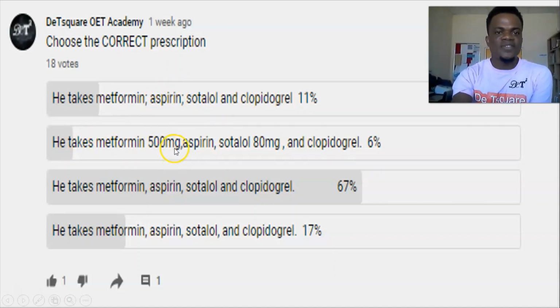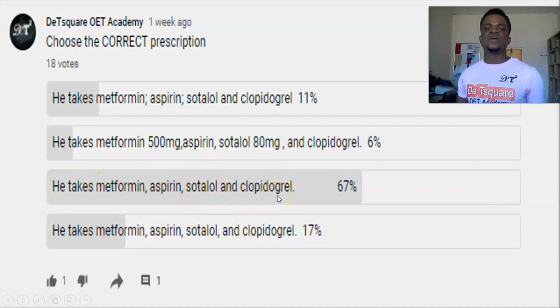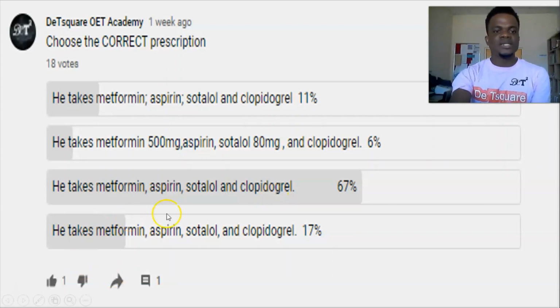Let's look at this one. He takes metformin 500 milligram. Here, the person is adding some of the dosages, but is not using a comma to separate the name of the drug from the dosage. So this is also wrong. He takes metformin, aspirin, sotalol, and clopidogrel. This statement is the correct statement. So when the dosages are not needed, just use a comma to separate each drug from the other. Okay, this one, he takes metformin, aspirin, sotalol, would have been correct, but the person added a comma here, whereas there is "and" here too. So this now makes this statement wrong.